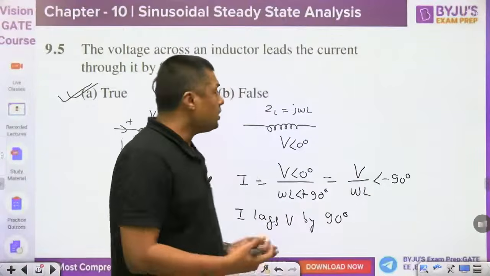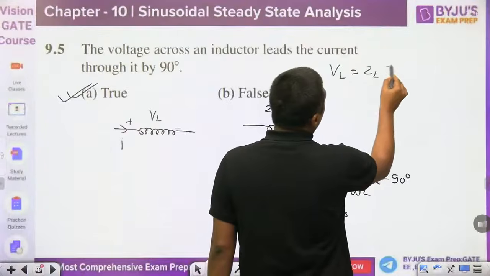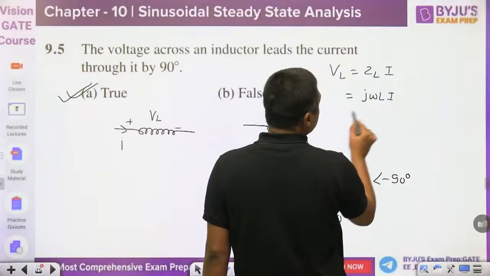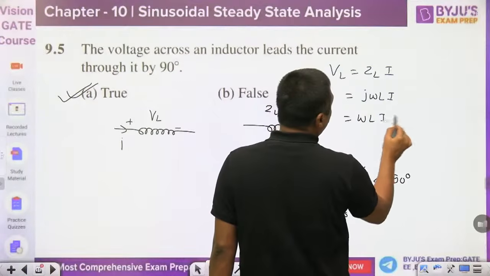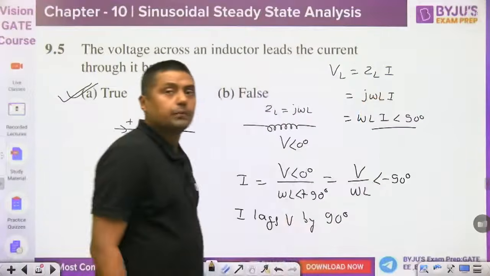Now simply, what is the voltage across the inductor? ZL into I. So j omega L into I. So you will get the extra 90 degree. Omega L I angle 90 degree. It will lead by 90 degree.